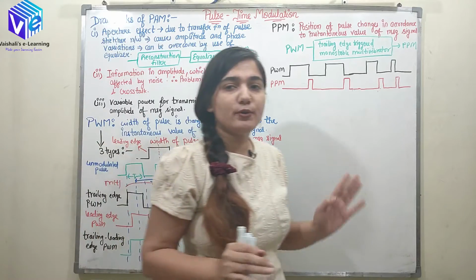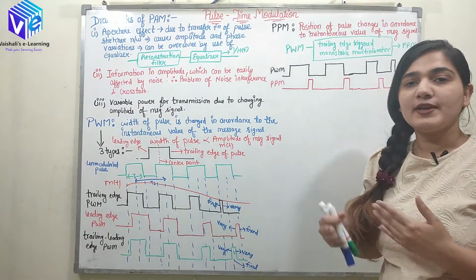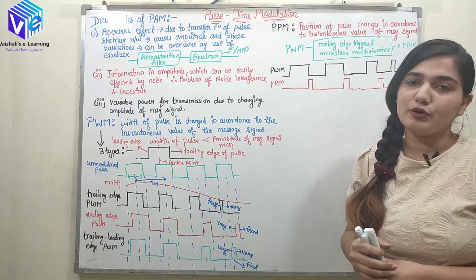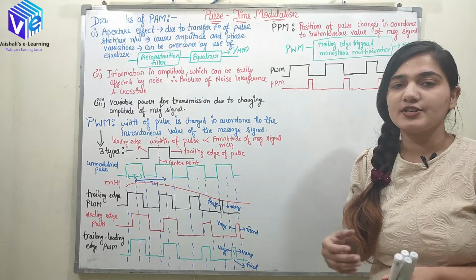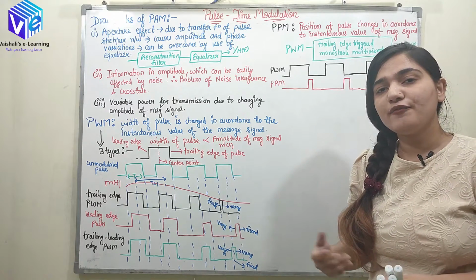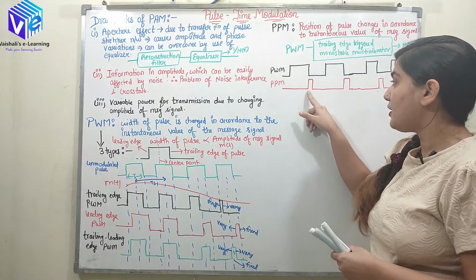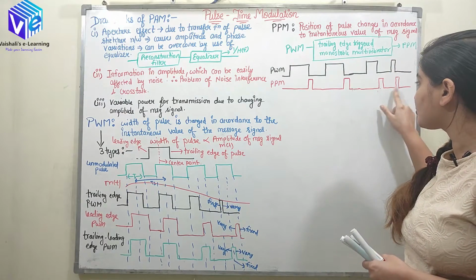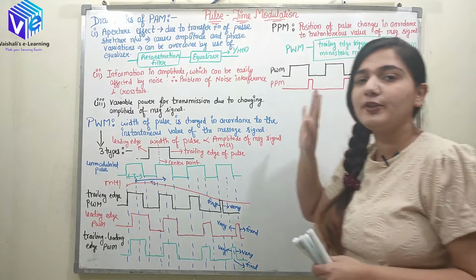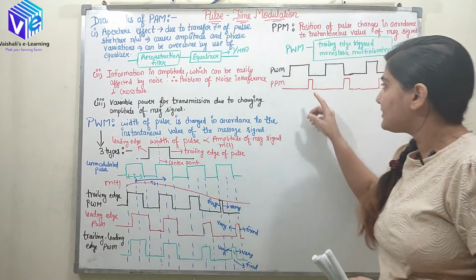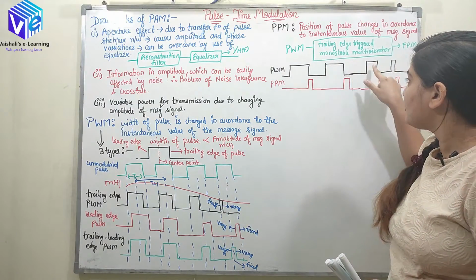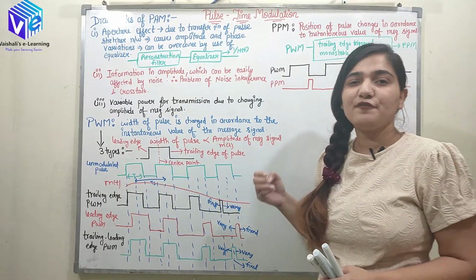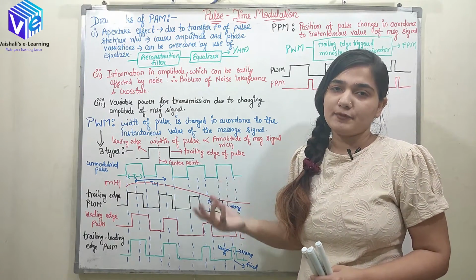So I hope now you are clear how we can differentiate between PWM and PPM, and how we can generate the PPM signal from the PWM signal. Here we have a constant duration. If I talk about the power requirement, in PWM you can see it has different widths, so the power requirement for different message signals would be different.